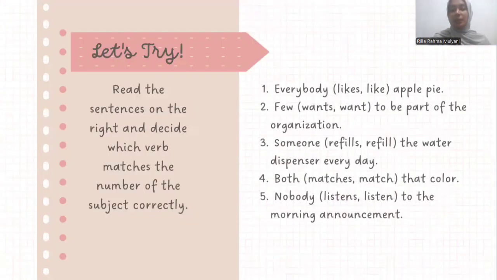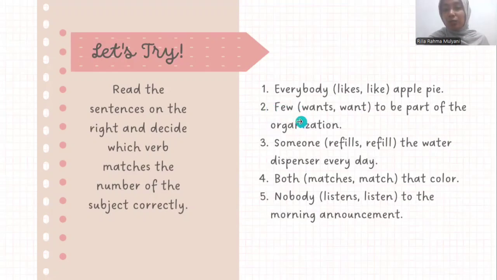Practice. Number 1, everybody likes apple pie. Everybody is singular, ending with body, so the correct verb is likes, adding s. Number 2, few want to be part of the organization.